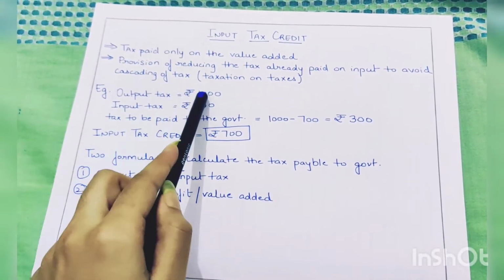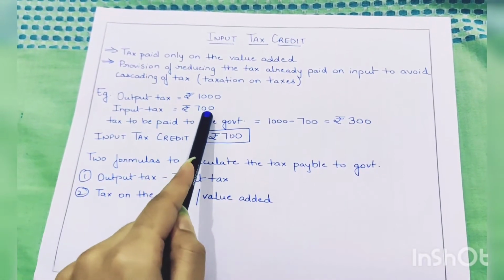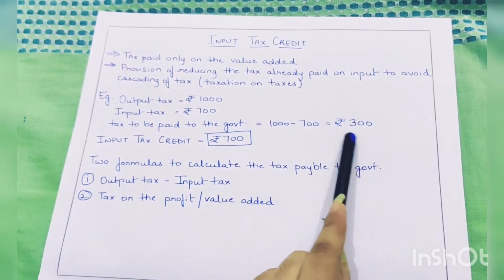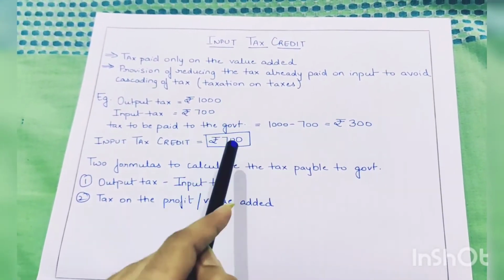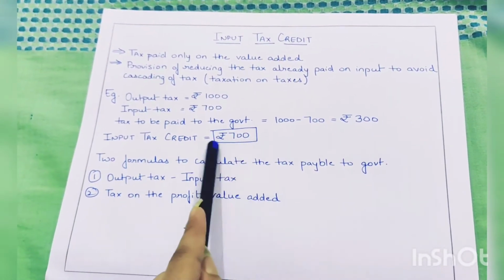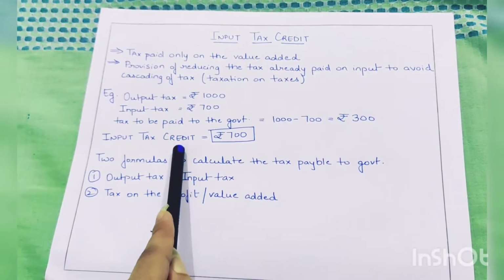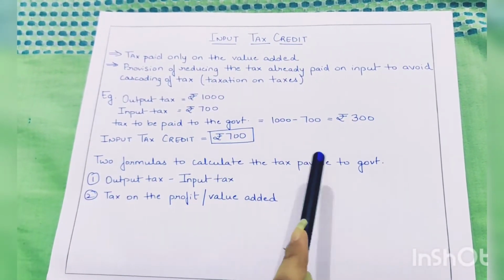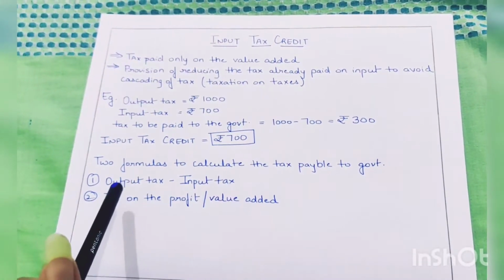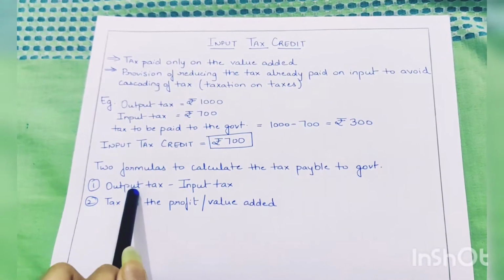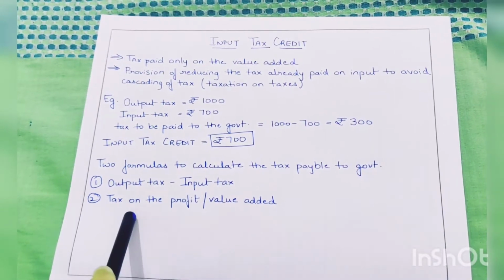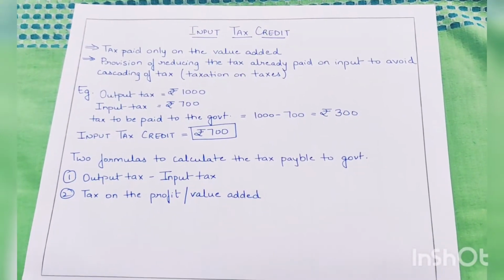If the output tax is rupees 1000 and the input tax is rupees 700, the tax paid to the government will only be 1000 minus 700, which is 300. He will keep the 700 tax with himself because he has already paid that input tax earlier. So this 700 rupees will be called the input tax credit. So now this brings us to two formulas of calculating the tax payable to the government. That is, we can calculate either by subtracting the input tax from the output tax, or alternatively we can do this by calculating the tax on the profit or the value added.